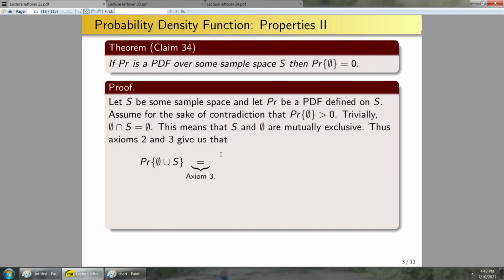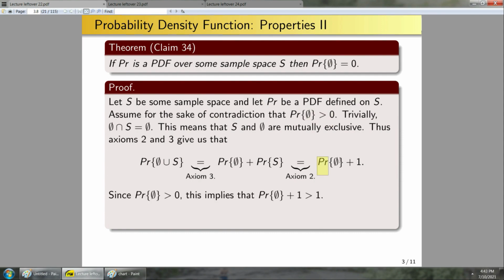So thus, axioms 2 and 3 together give me the probability of this union. Since these are mutually exclusive, by axiom 3, this is simply the sum of these probabilities. And next, the probability of S by axiom 2 is simply 1. Therefore, the probability of this event is simply equal to the probability of the null set plus 1. Now, by my assumption up here, I assumed the probability of the null set was greater than 0. This implies that the probability of the null set plus 1 has to be greater than 1. Right, I'm taking something positive and adding it to 1.